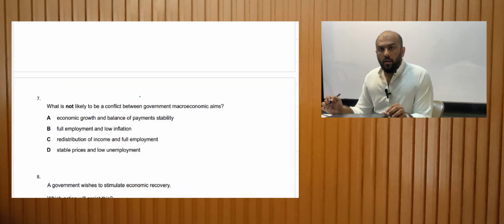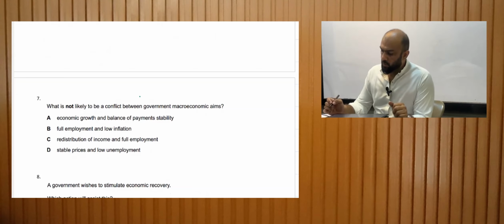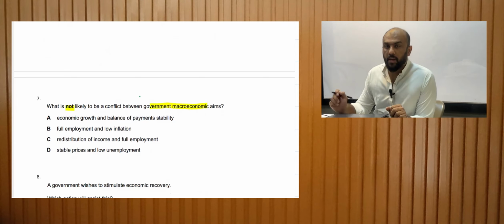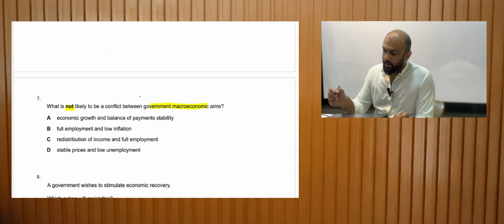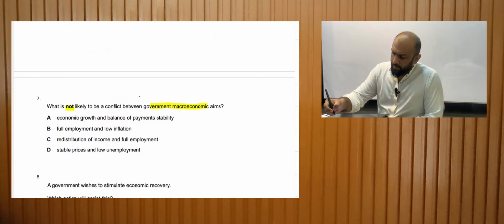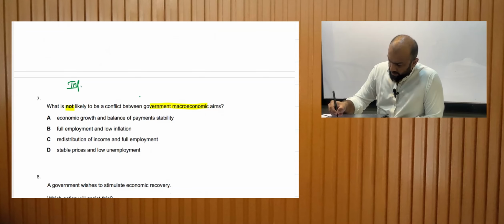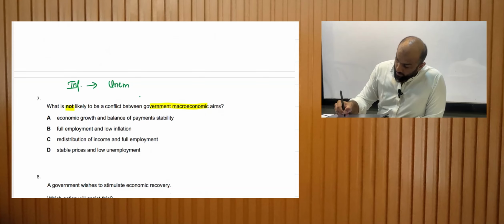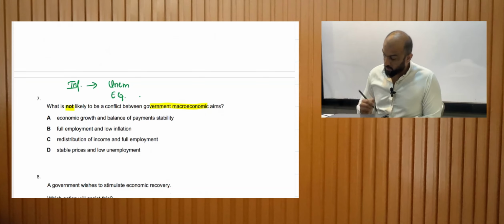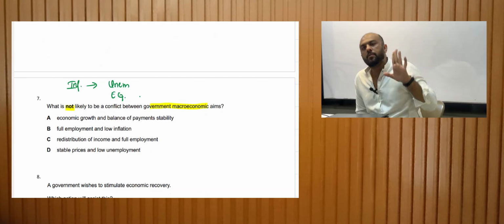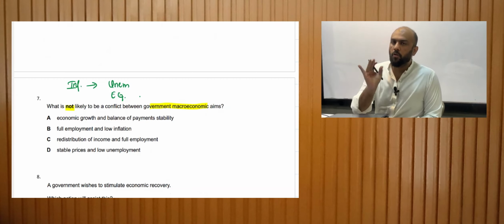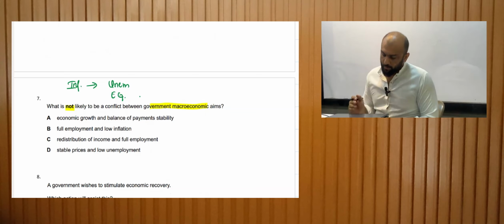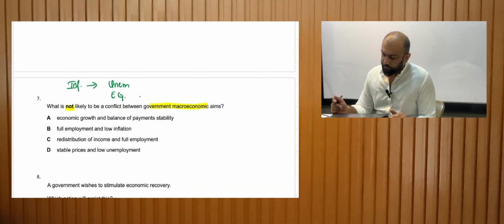All right, let's move on to the seventh MCQ. What is not likely to be a conflict between government macroeconomic aims? Not likely to be a conflict. I'll give you an example. Whenever you're talking about inflation, inflation would always conflict with unemployment and economic growth. This is a rule that you need to remember. Inflation would always conflict with unemployment and economic growth if aggregate demand is shifting.